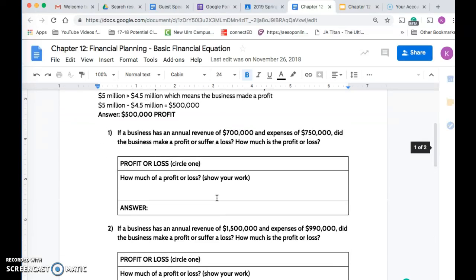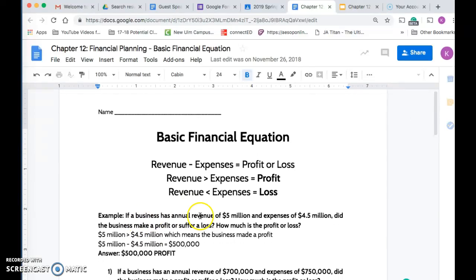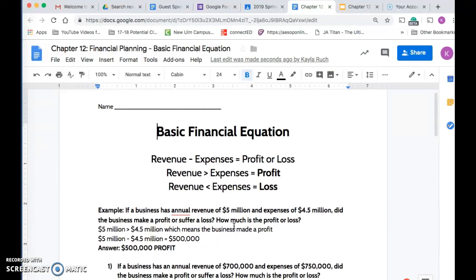So for the example that we did, if a business has annual revenue of $5 million and expenses of $4.5 million, did the business make a profit or suffer a loss? And how much is the profit or the loss? $5 million is greater than $4.5 million, which means the business made a profit. $5 million minus $4.5 million means it's $500,000.